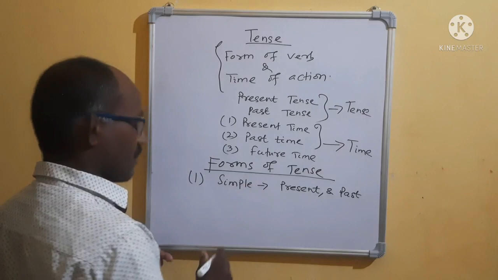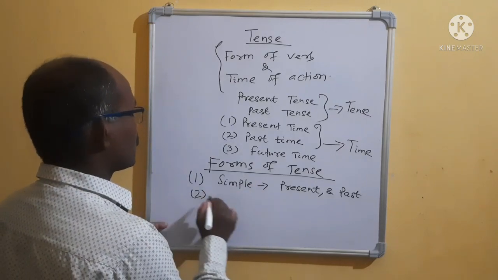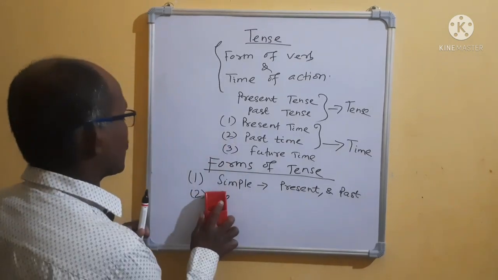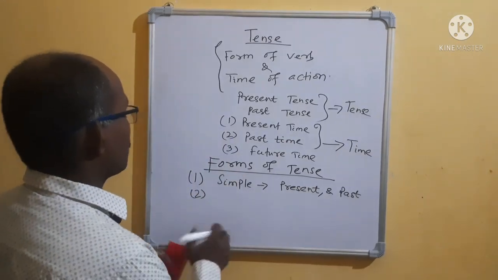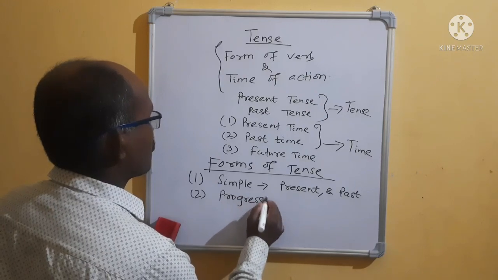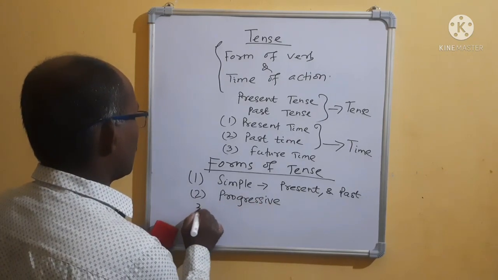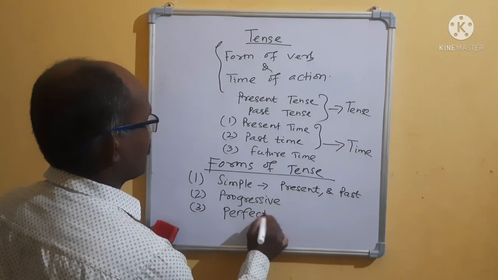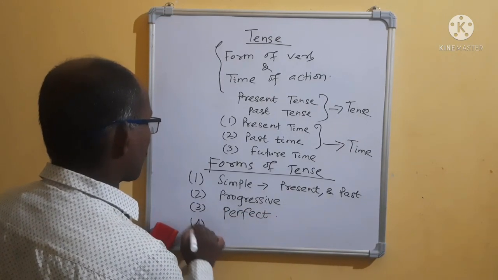Then come to continuous or progressive. You can remember progressive. Then come to perfect. Then come to perfect progressive.